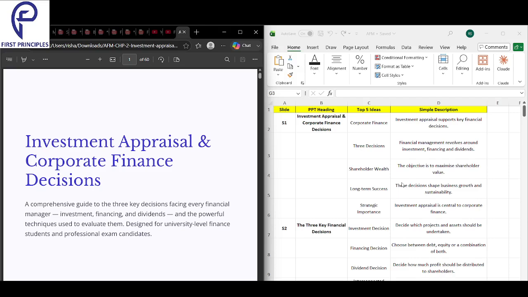Corporate finance, we understood, is about investment appraisal, a tool which helps us decide whether to make an investment or not. Second, the three decisions the financial manager has to take: where to invest, where to get the money, and how much profit to give to the shareholders. Under shareholder wealth, the primary objective is shareholder wealth maximization. Under long-term success, these decisions shape the business growth and sustainability, so good decisions today will make the company grow and survive in the long term. Strategic importance: investment appraisal is central to corporate finance, which means choosing the right project is the most important part of finance.